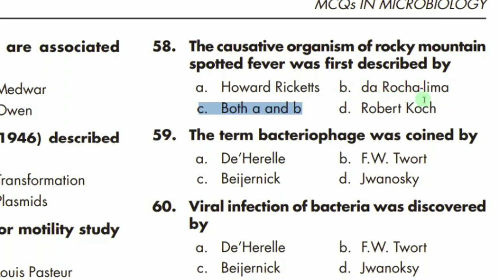Okay, so Howard Ricketts and Rickettsia. Now the next MCQ says that the term bacteriophage was coined, meaning who discovered bacteriophage? So the correct option is D'Herelle. MCQ number 60 says that viral infection of bacteria was discovered by. So who discovered viral infection of bacteria?